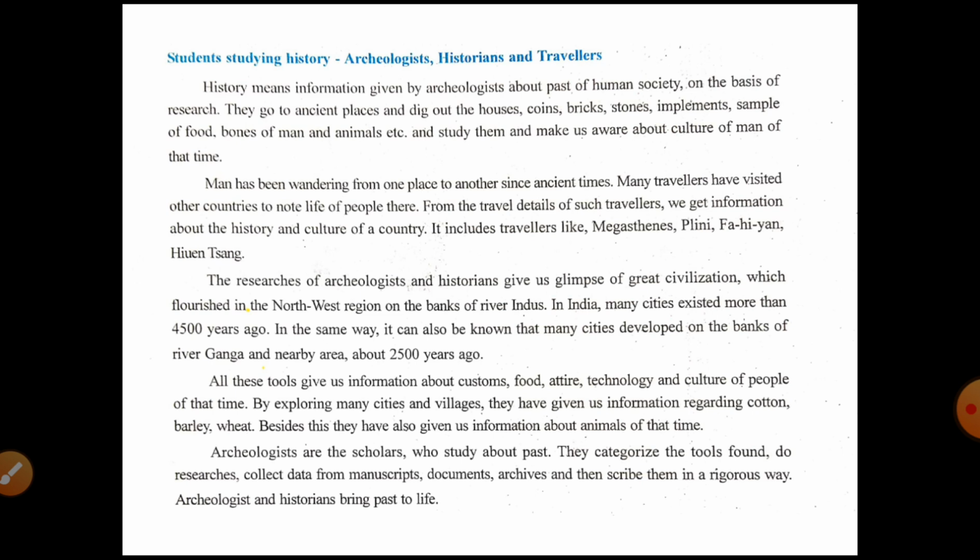Archaeologists are the scholars who study the past. They categorize the tools found, do research, collect data from manuscripts, documents, archives, and then describe them. So the archaeologists do research on various tools found by them; they categorize, they divide the old tools found by them, do research on that and collect data from manuscripts.